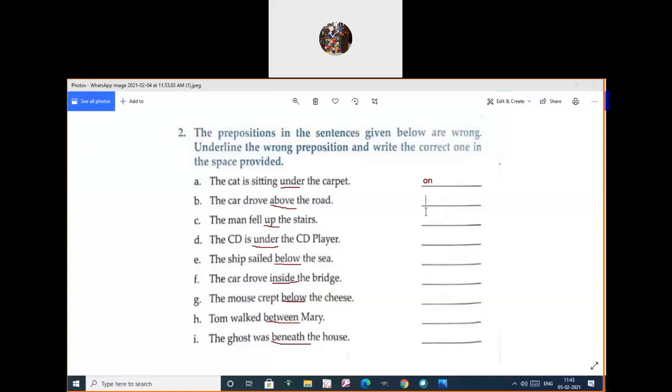Above the road? Where did the car drive? On the road. Very good, Sudarshini. On the road. Very good, Guru Prasad. The man fell up stairs. What is the answer? Fell up or what should be the answer? Fell down. Very good, Ridishna. Fell down.